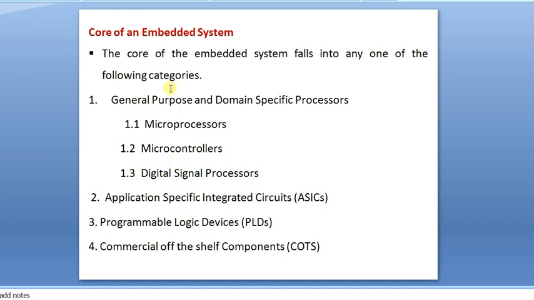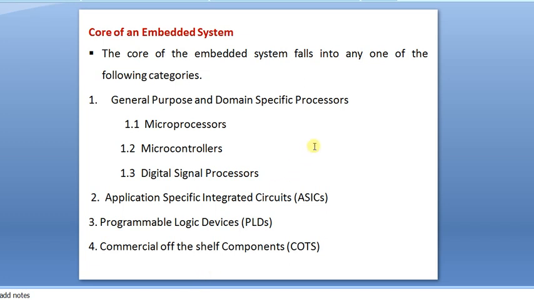So these are the core part of an embedded system. In this, general purpose or domain specific processors come into one kind of category. In that, microprocessors, microcontrollers, and digital signal processors will be there.